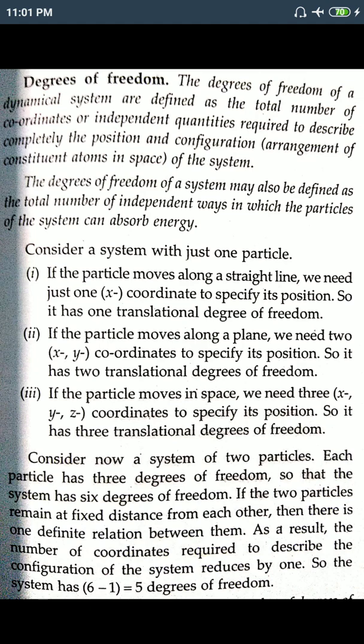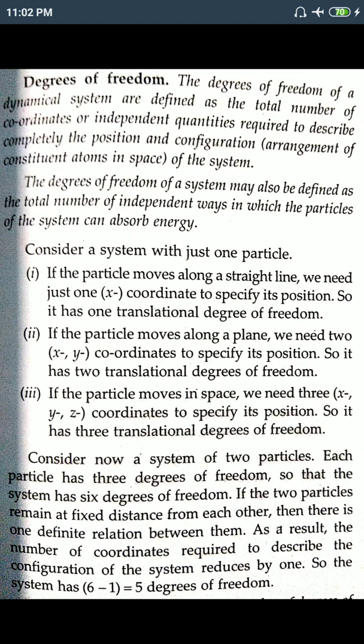So this is the minimum number of ways in which we can describe the motion of the body. If it is in a plane, we need both coordinates x and y. If we have the data only for x, it is not possible to describe it, because it moves along a plane, so we need two values, x and y.